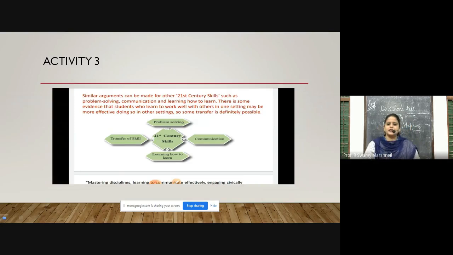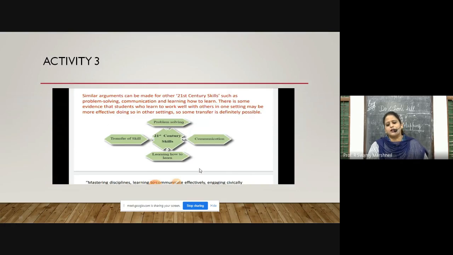There is another example that they have given us on the next page, which is about the 21st century skills. Now we all are living in a very developed generation, and we are very proud of ourselves that we are from the 21st century and we are modern, and so on. Problem solving, communication, and learning how to learn. There is some evidence that students who learn to work well with others in one setting may be more effective in doing so in other settings. So some transfer is definitely possible.